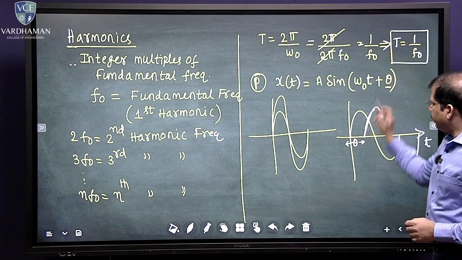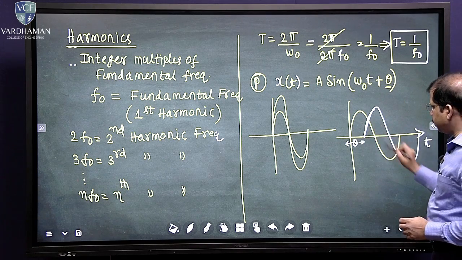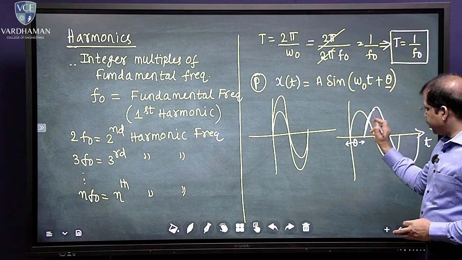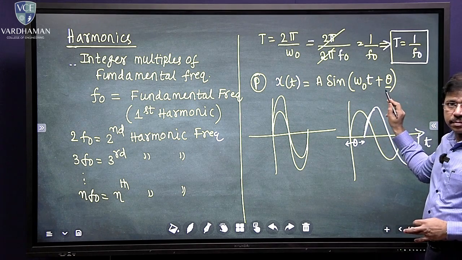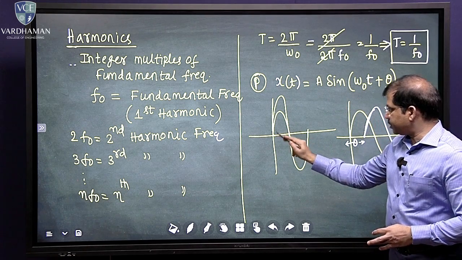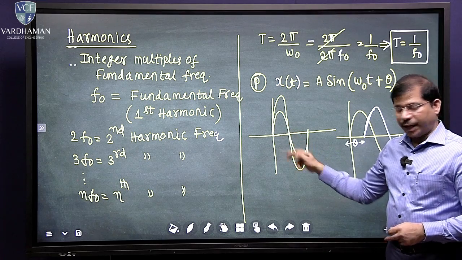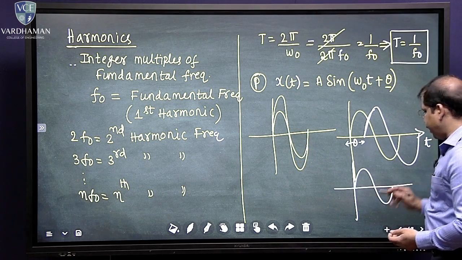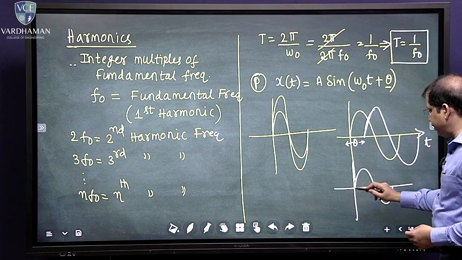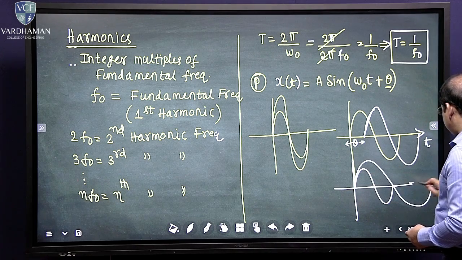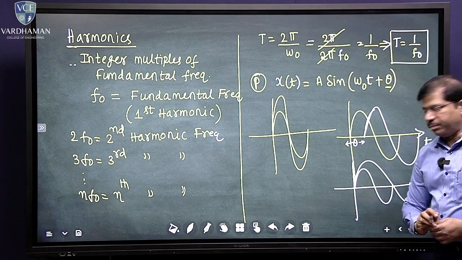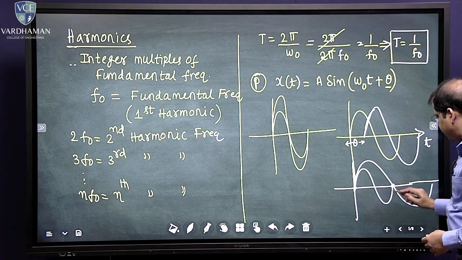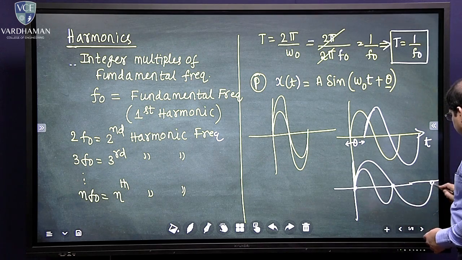Coming back to this point, I have two sinusoidal signals with the same amplitude but different phase, and same phase but different amplitudes. I can also plot other signals with the same amplitude but different time periods. Look at this: these two signals have different time periods, because the time period of this signal is from this point to this point, and the second signal is from this point to the other point.